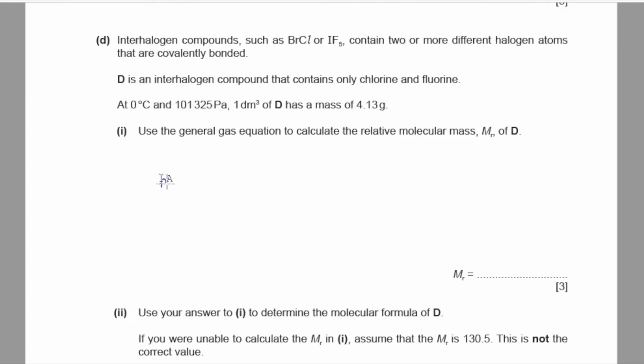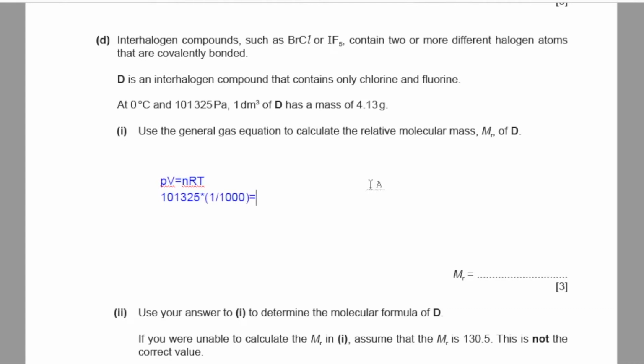So the formula is PV equals nRT, where P is your pressure in pascals, V is your volume in meters cubed, n is number of moles, R has a constant value of 8.314, and temperature should be in kelvins. So our pressure is 101325 multiplied by our volume, which is in decimeter cube. This needs to be divided by 1000 since 1 meter cube has 1000 decimeter cubes.